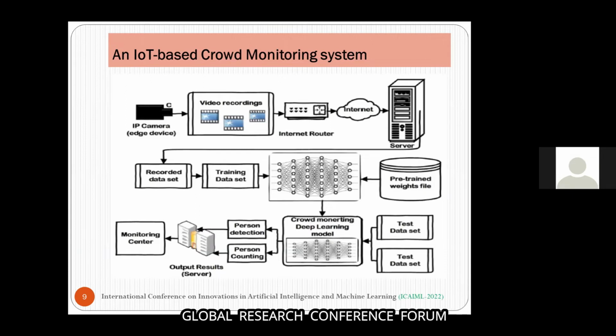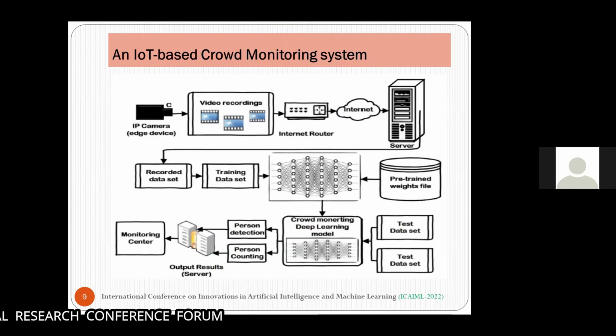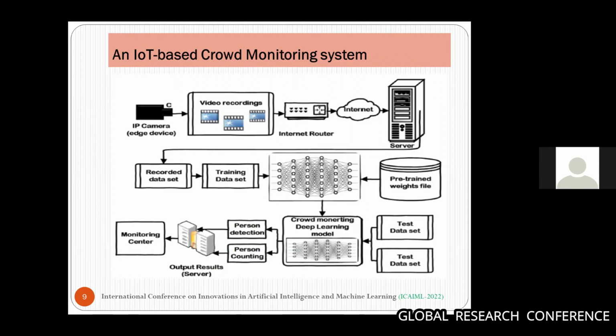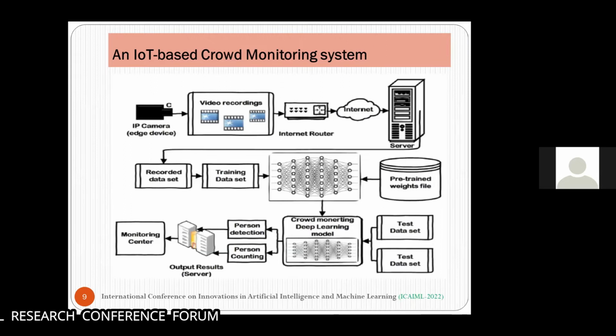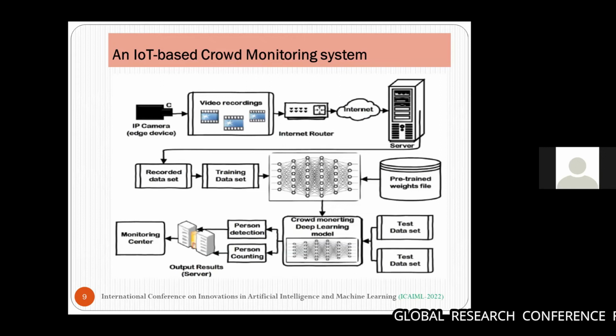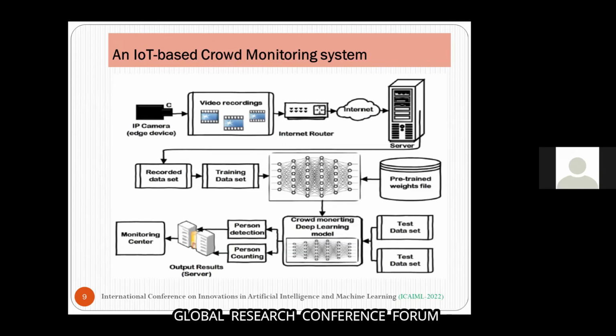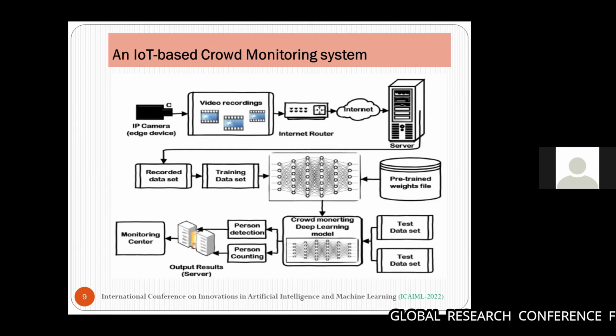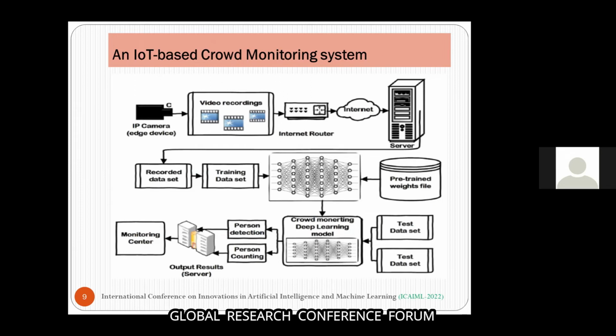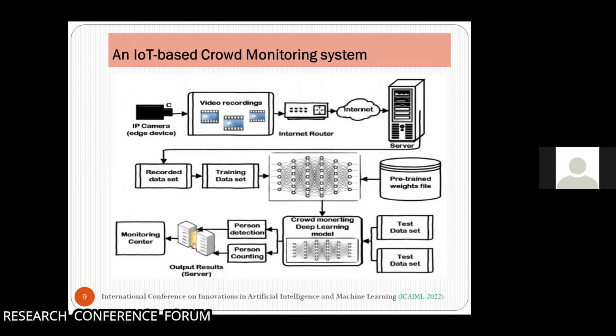The overall system consists of the IP camera that is used for the recording of the people, the video clips or sequences. The recorded video sequences are forwarded to the server using the internet connection. As shown in the diagram, the internet router is there, internet is there, server is there. The server records the video sequences and transfers them to a deep learning based detection model for further analyzing and processing. The training sequences are used to train the detection model that is used for the people detection and counting.